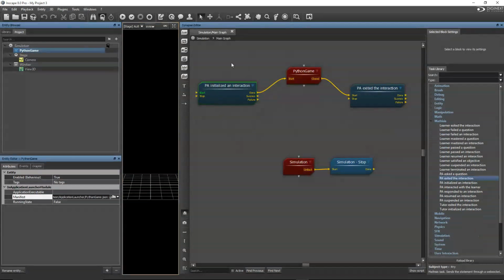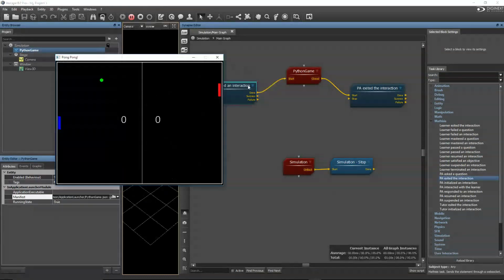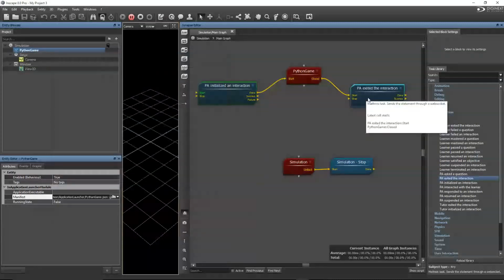This software provides you the possibility to test live before publishing anything. So you have here the play and test simulation button. You can test it right here. And this, as you can see, triggers the first box and then goes to the Python game. So I'm just going to lose so you can see how the next block is triggered. Okay, 5 is lost. And now the next task, which is PA exited the interaction, has been triggered and has sent an xAPI statement to the MaTHiSiS backend to say, okay, this game is over.